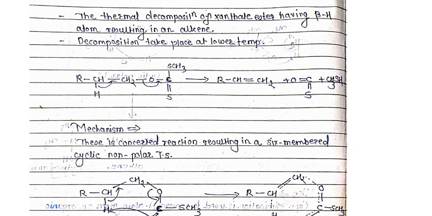So further, here again, this carbon is the alpha carbon atom, and this carbon will be the beta carbon atom. The bond between the alpha carbon atom and the beta carbon atom gets converted into a double bond, and the bond between carbon and hydrogen breaks down, that is, the beta carbon atom having the beta hydrogen atom. This bond will break down. Okay, so let us see the mechanism of that reaction.